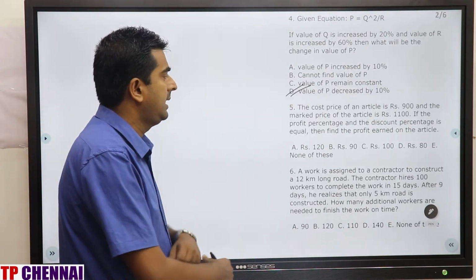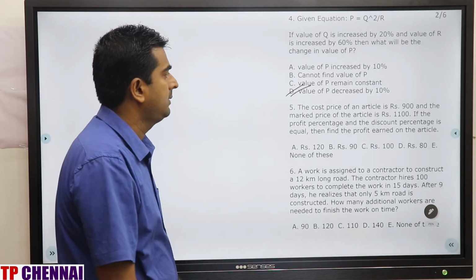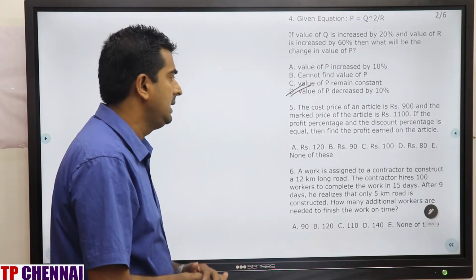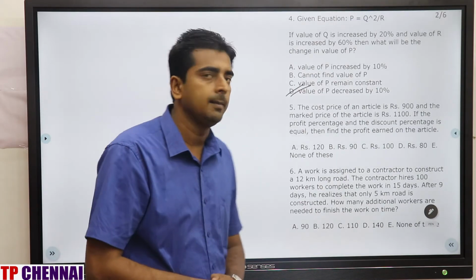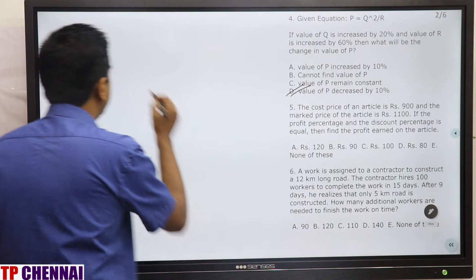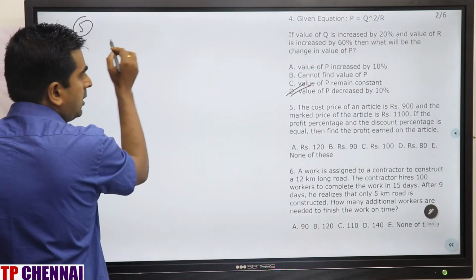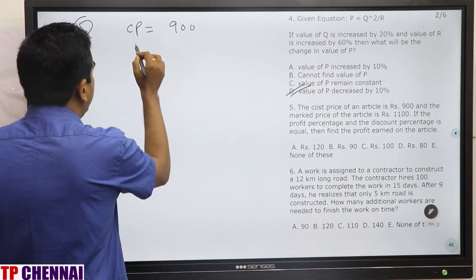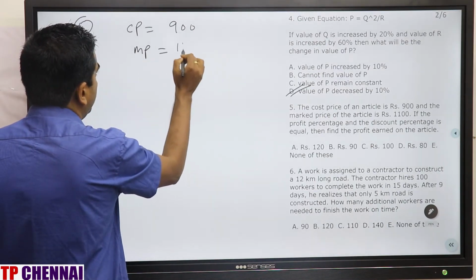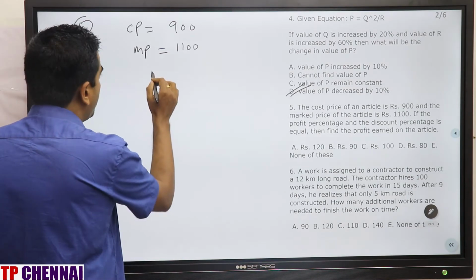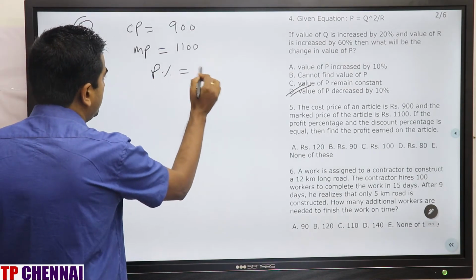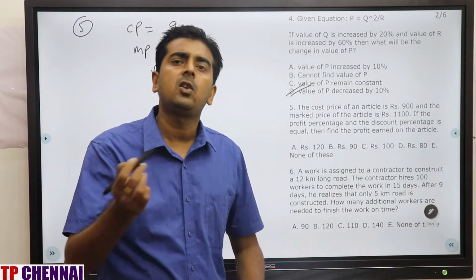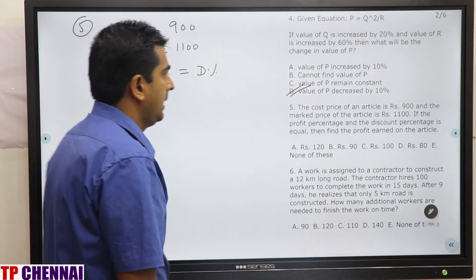Now we'll see question number 5. The cost price of an article is rupees 900 and the mark price of the article is rupees 1100. If the profit percentage and the discount percentage are equal, then find the profit earned on the article. It's a very good question, right? So what they have given here: cost price is 900 rupees, mark price is 1100 rupees, and they are saying that profit percentage is equal to discount percentage. I am saying that profit percentage is X, so discount percent will also be X only, and both are same.